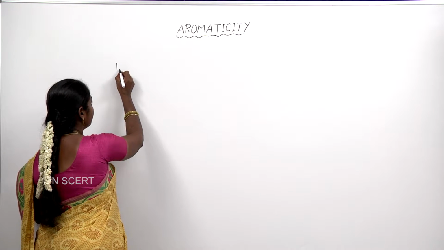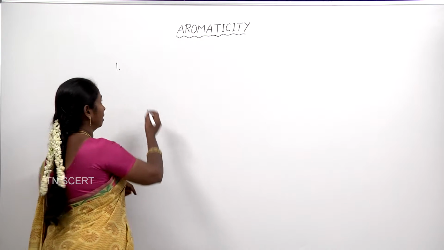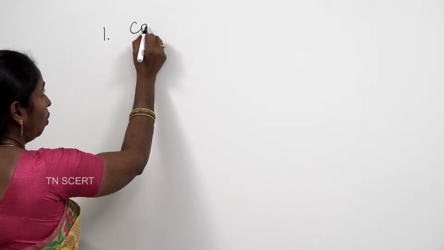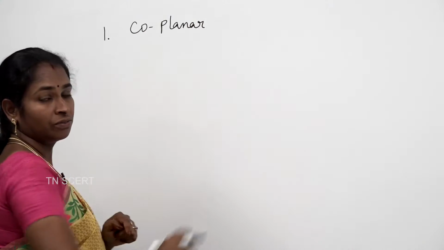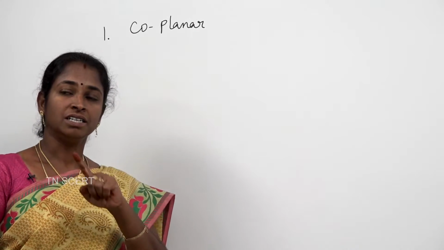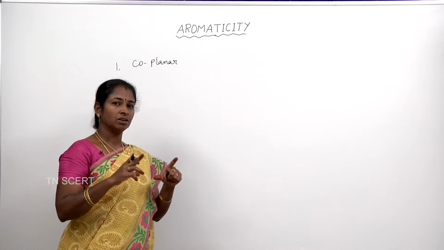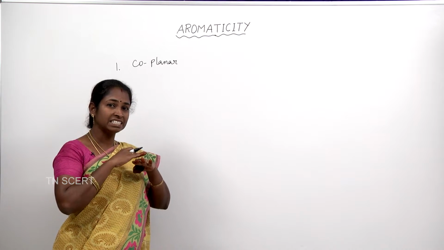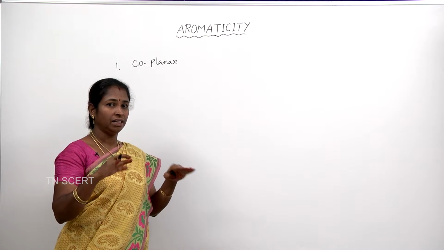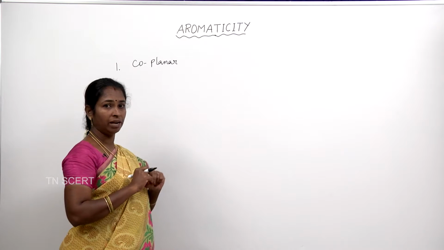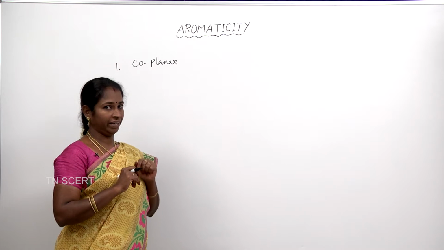The first one, the compound should be cyclic and coplanar. What do you mean by coplanar? If the molecule is coplanar, it is aromatic. What is coplanar? All the atoms of the molecule should lie in the same plane. If all the atoms are located in the same plane, it is called a coplanar molecule. So, a compound should be coplanar to have aromatic character.